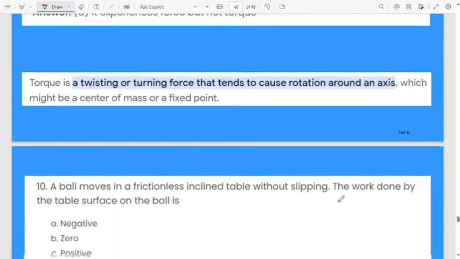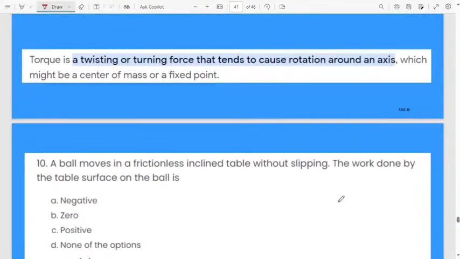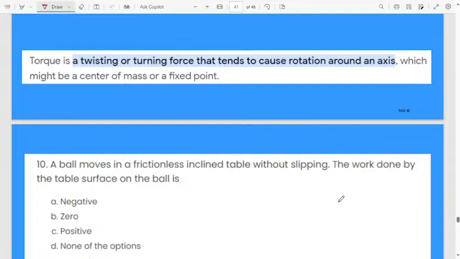Next one. A ball moves on a frictionless inclined table. Very interesting question, you can answer properly. A ball moves on a frictionless inclined table without slipping. The work done by the table surface on the ball is? What is the work done they are asking? First option is negative. Second option is 0. Third option is positive. Fourth one is none of the options.